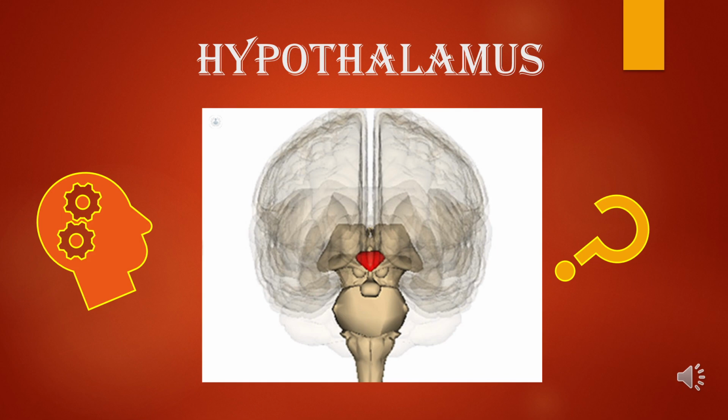Then you should tell about the division, the zone-wise division and the region-wise division. Next, you should comment about the nuclei located at various zones and the tracts which are passing through that, or the specific functions of that particular nucleus. Then you should write about the functions of hypothalamus in general. Next, you should concentrate on the tracts which are passing through, the afferent, the efferent, the hypophyseal, hypothalamic tracts, and the tubero-infundibular tracts, etc. And finally, you should end by writing the applied anatomy in a descriptive way.